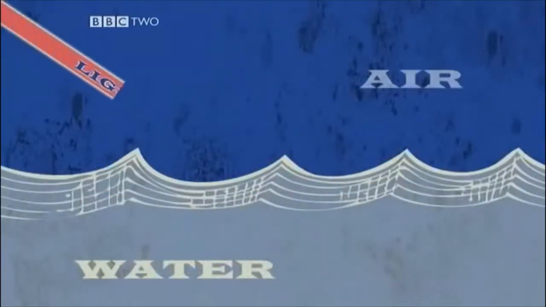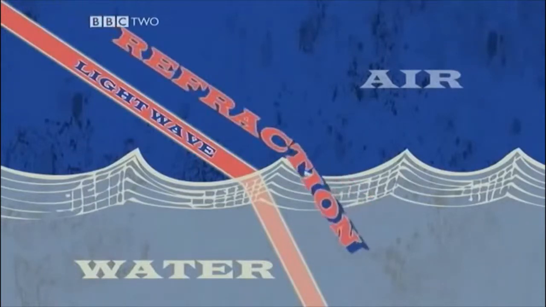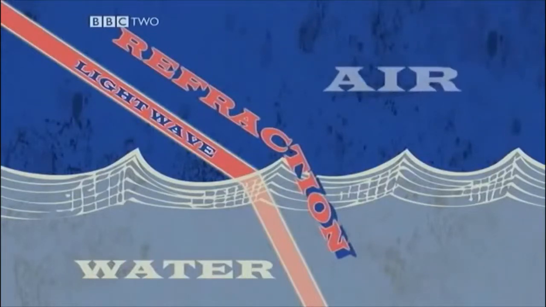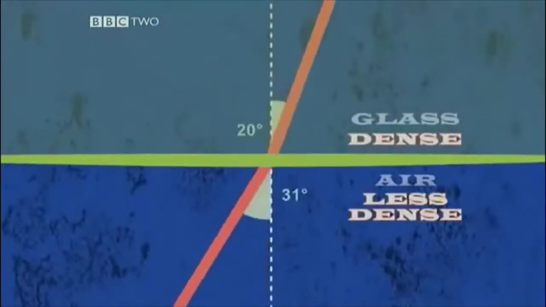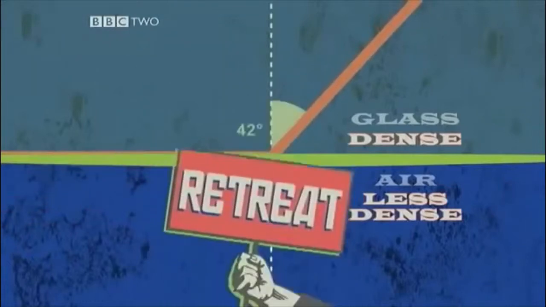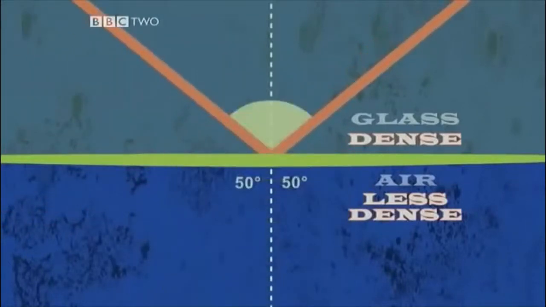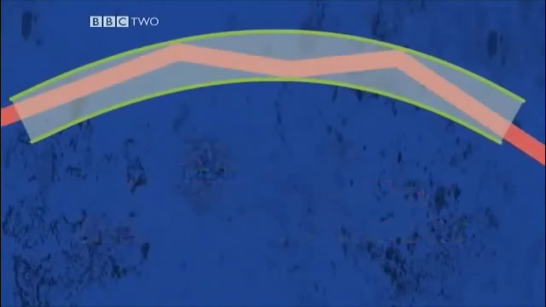When this light wave enters the water, it changes direction slightly. This is called refraction. It happens when light crosses between materials of different densities, like air, water, glass, or transparent plastic. Beyond a certain angle, the light doesn't cross the boundary. Instead, it gets reflected back. In glass, this critical angle is 42 degrees. It's called total internal reflection, and fibre optics rely on it.